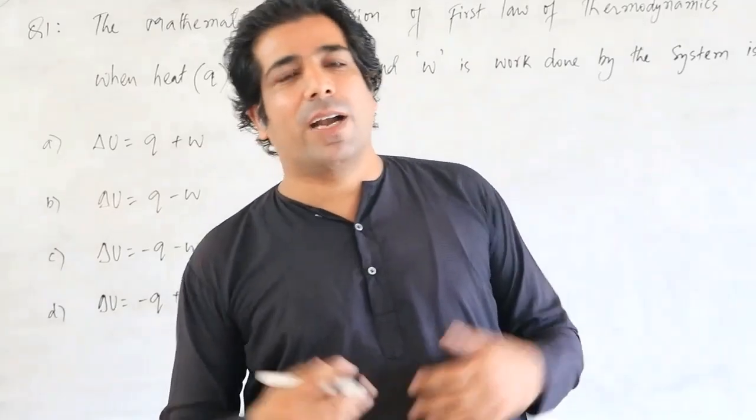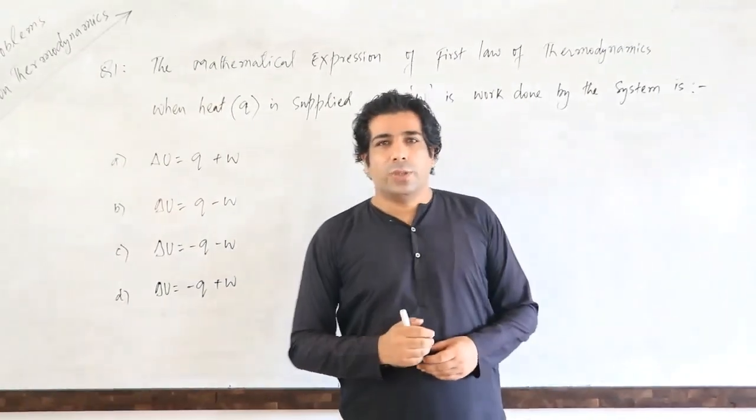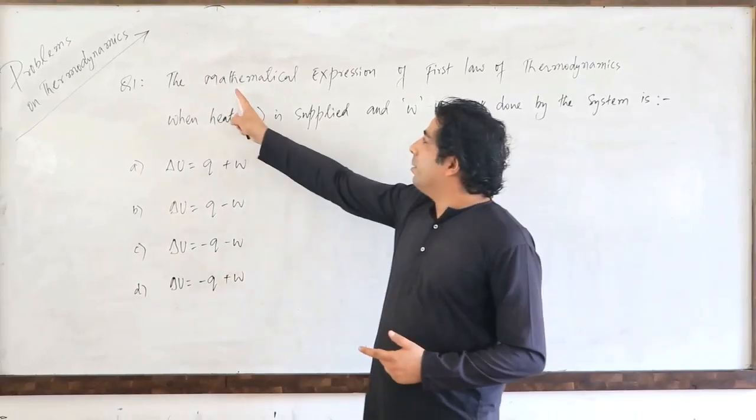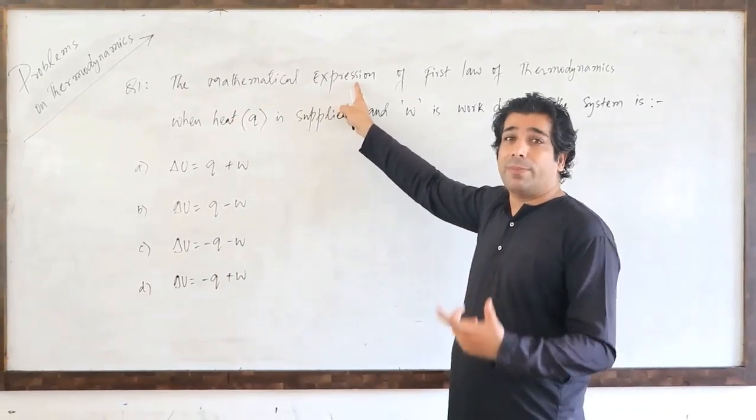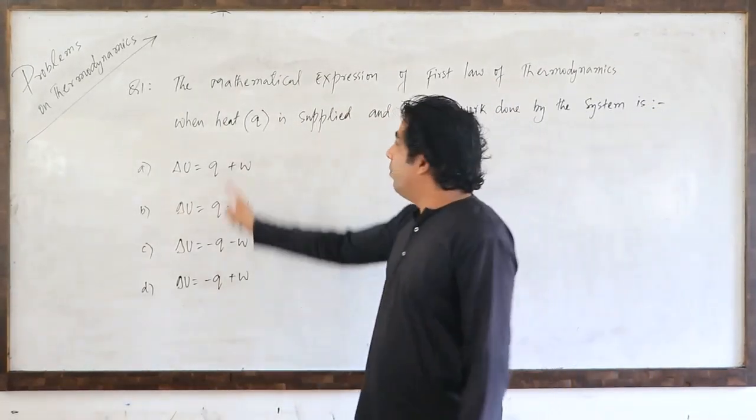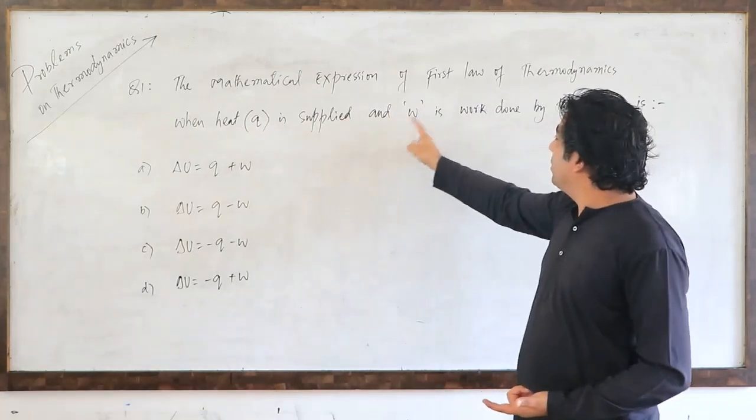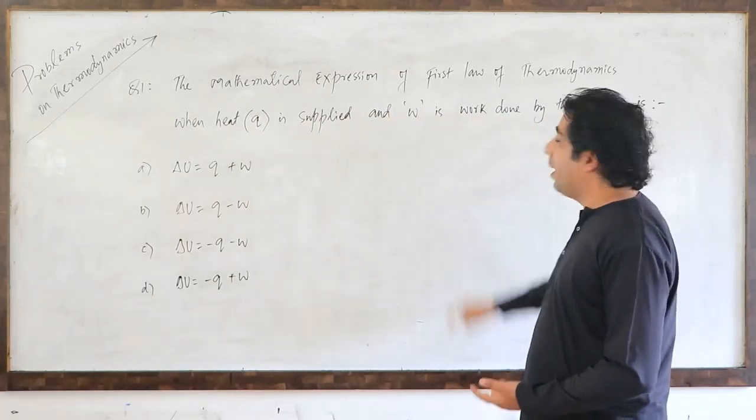So today I have come up with the problems on thermodynamics. So let us see the first question here. The mathematical expression or the mathematical form of first law of thermodynamics when heat Q is supplied to the system and W is work done by the system.